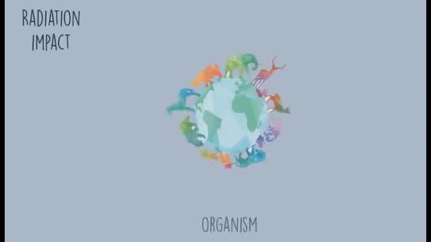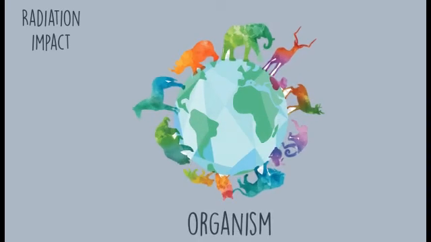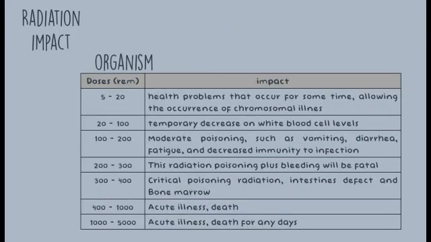Okay, this is radiation's impact. Radiation has an impact on other things. For example, this is the impact on organisms. We can see the table of radiation doses with their impact. There are many different doses with different impacts.